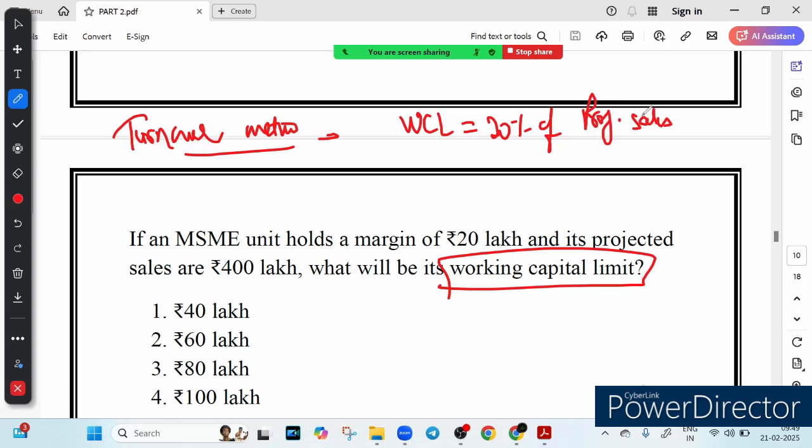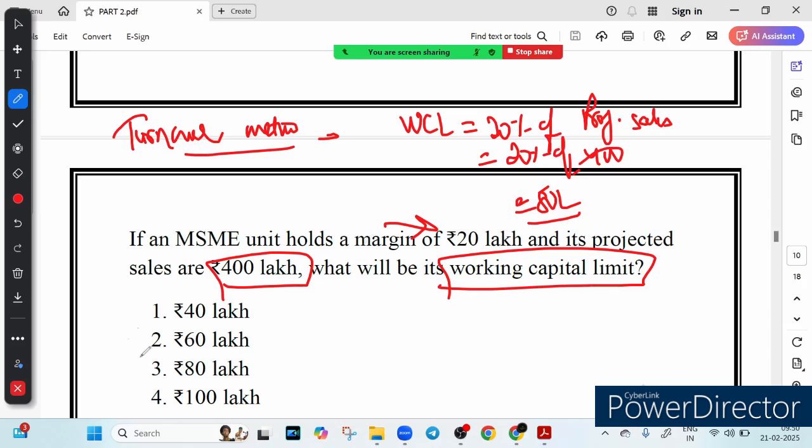Now what is the projected sale here? Projected sales is 400 lakh. So what is the 20% of 400? 20% of 400 is 80 lakh, right? So the margin of 20 lakh, this margin is given 20 lakh. This margin is a part of the business own fund and does not directly affect the working capital limit calculation in this case. So it has no role to play here.